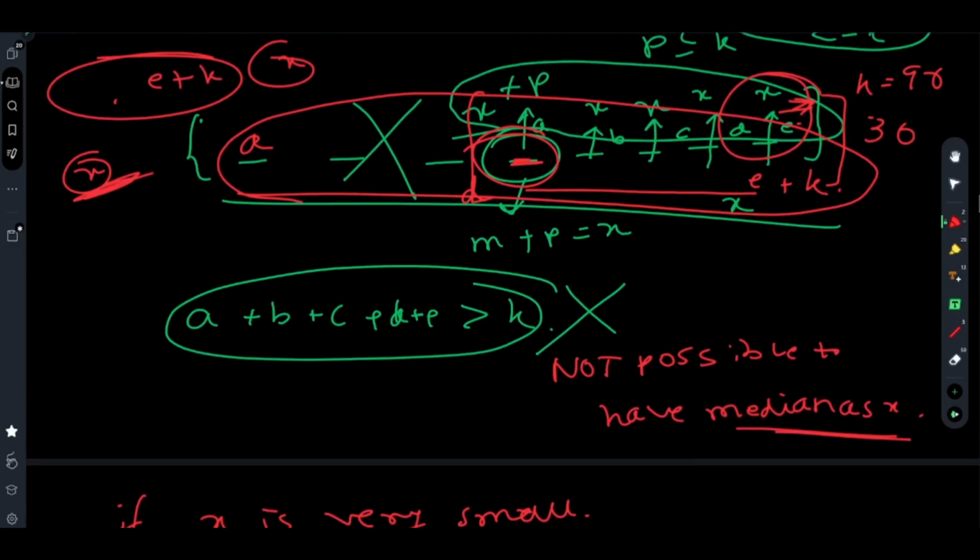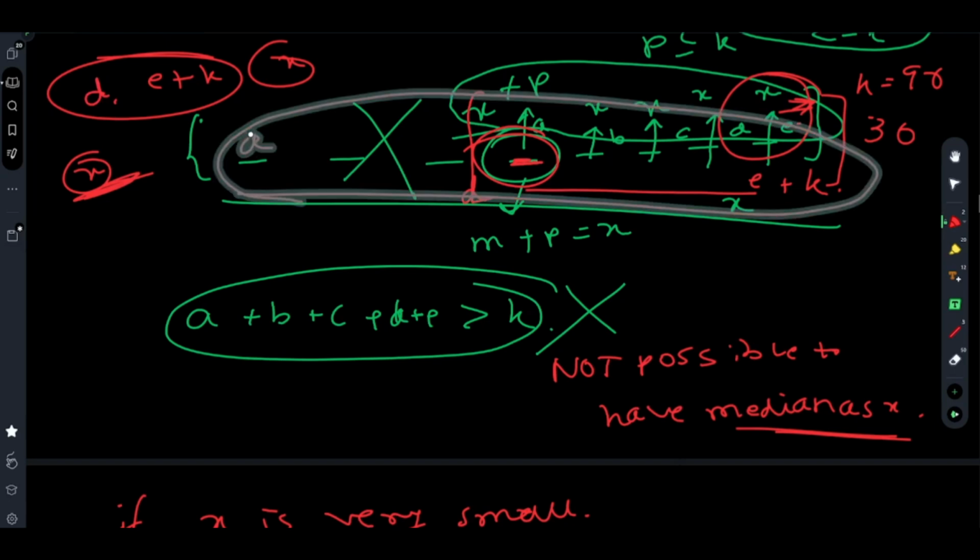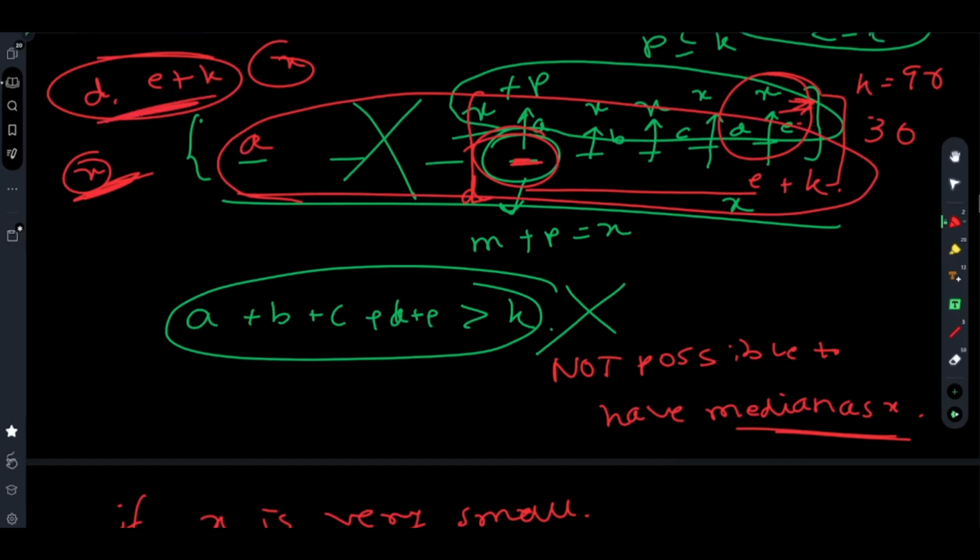I am very sorry, it will not be a, it will be d. The minimum possible value cannot be a. The minimum possible value can be d. So you have to start increasing the median from d. In the case of k equals 0, that is, no increments are allowed, the minimum possible value of the median will be d. So you will start from d.